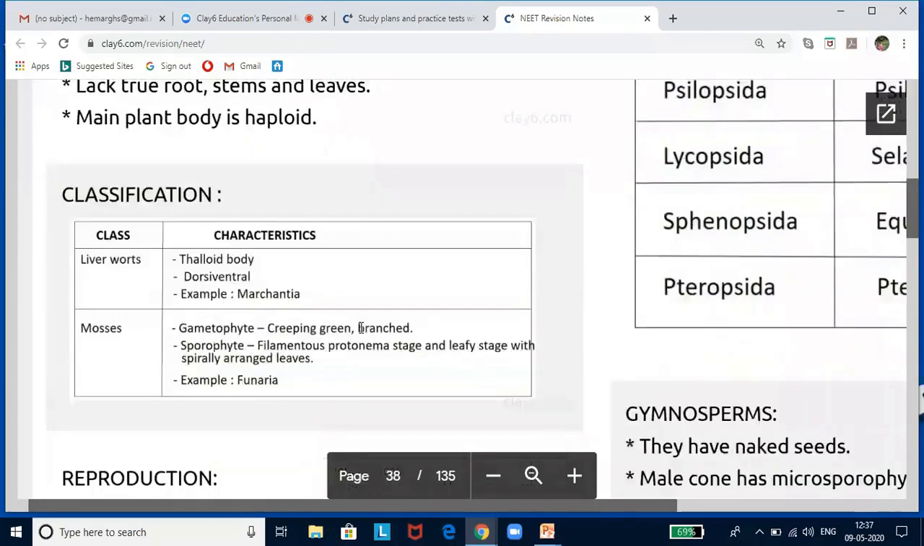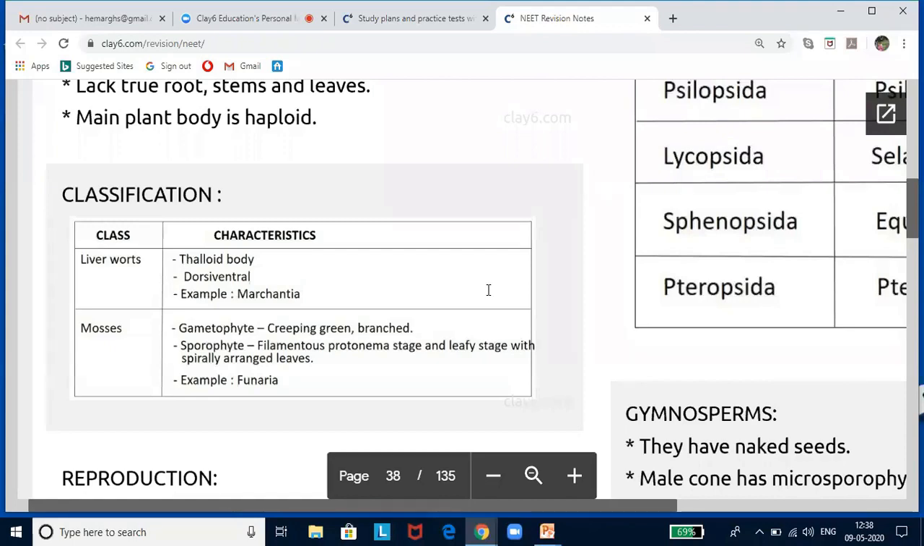Now let us look into the classification. You have to know only two: liverworts and mosses. They are called liverworts because the body resembles the lobes of the human liver, and it is a thalloid body. Again, you don't find the differentiation into root-like, stem-like, or leaf-like structures. Thallus is dorsiventral and closely appressed to the substrate. Now, the leafy members have tiny leaf-like appendages in two rows on the stem-like structure.